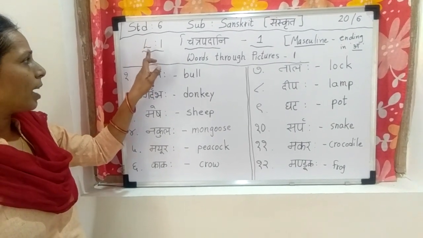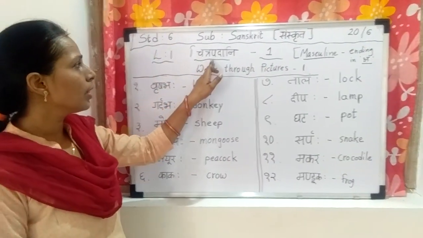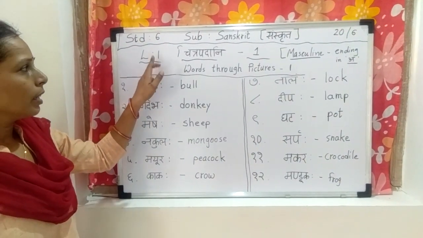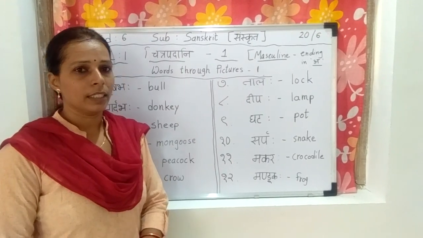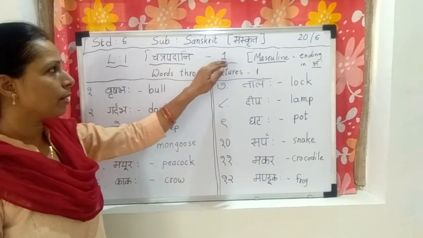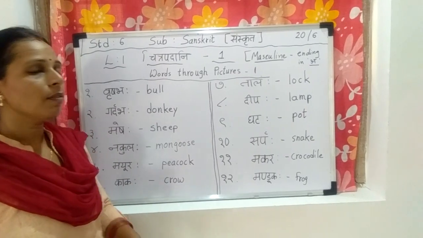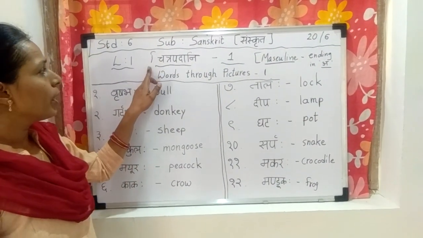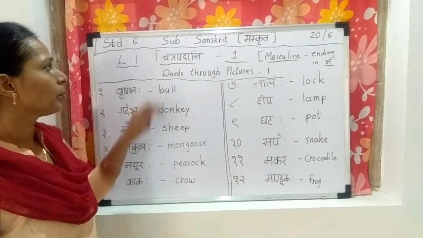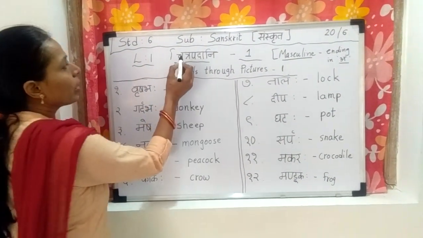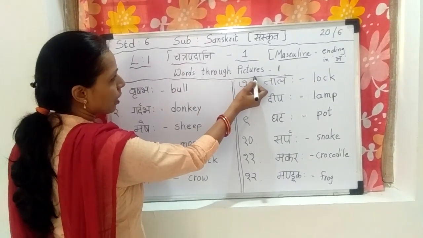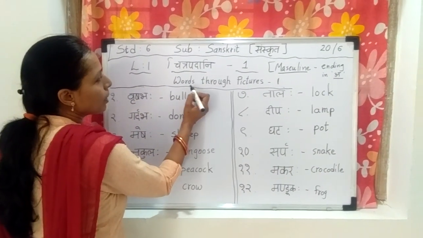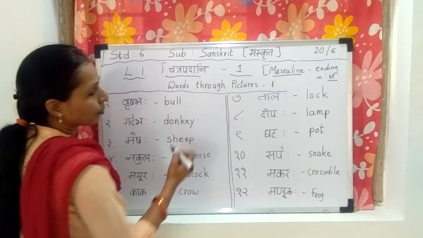Today we are going to start lesson number 1, Chitrapadani 1. In lesson number 1, there are 4 Chitrapadani, but we will start with Chitrapadani 1. One by one we will discuss 2, 3 and 4. Now what is the meaning of Chitrapadani? Here Chitra means pictures and Padani means words. Chitrapadani means words through pictures.